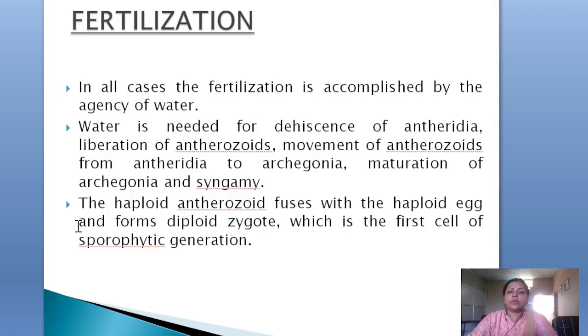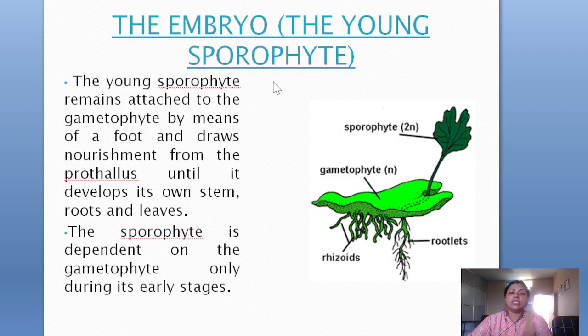After that, fertilization takes place. In all cases, fertilization is accomplished by the agency of water. What is water needed for? It is required for dehiscence of antheridia, liberation of antherozoids, movement of antherozoids from antheridia to archegonia, and for maturation of the archegonia. From the syngamy, the haploid antherozoid fuses with the haploid egg and forms a diploid zygote, which is the first cell of the sporophytic generation. Always remember the zygote is the first cell of the sporophytic generation.